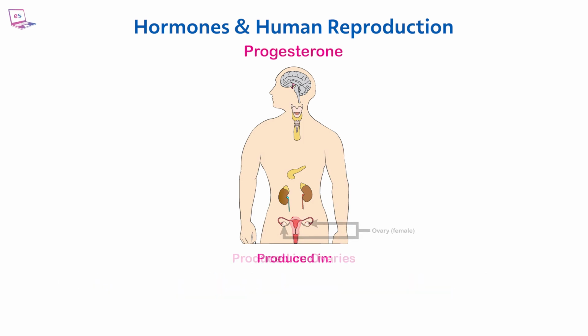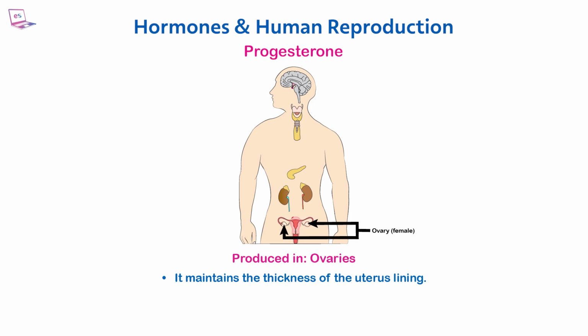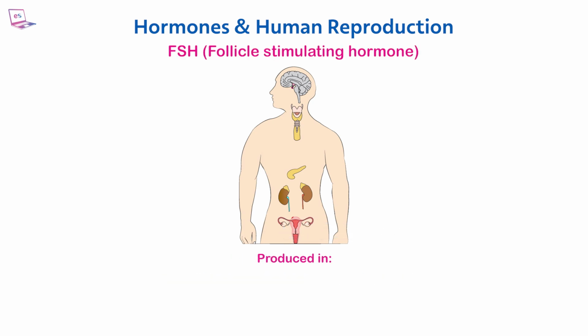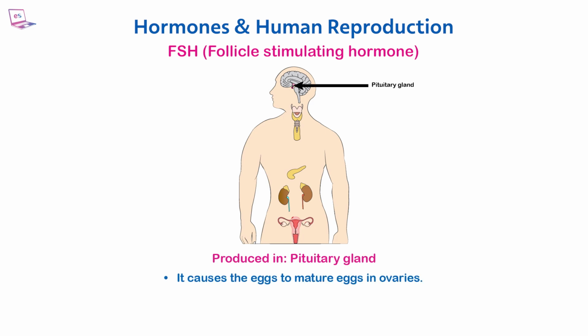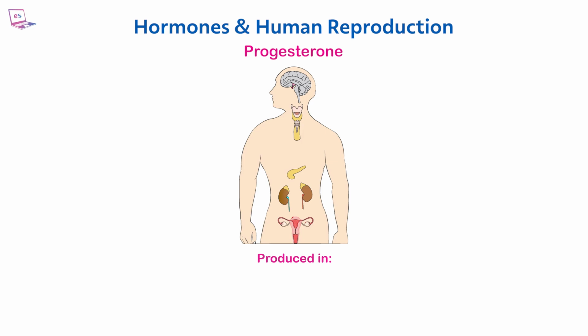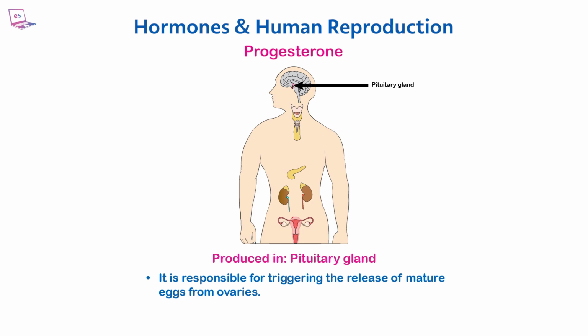Progesterone. Produced in the ovaries. It maintains the thickness of the uterus lining. FSH, follicle-stimulating hormone. Produced in the pituitary gland. It causes the eggs to mature in the ovaries. It also stimulates ovaries to produce estrogen. LH, luteinizing hormone. Produced in the pituitary gland. It is responsible for triggering the release of mature eggs from ovaries.